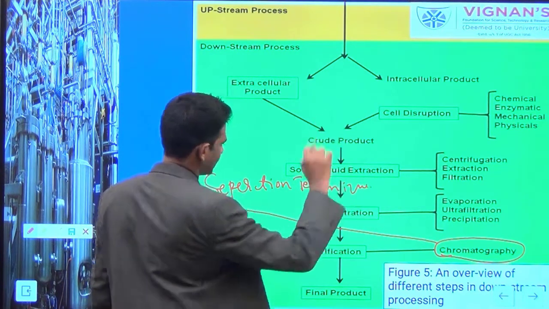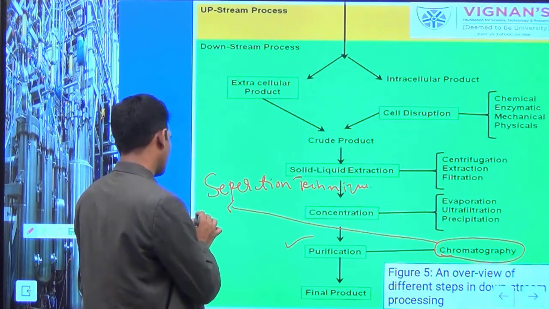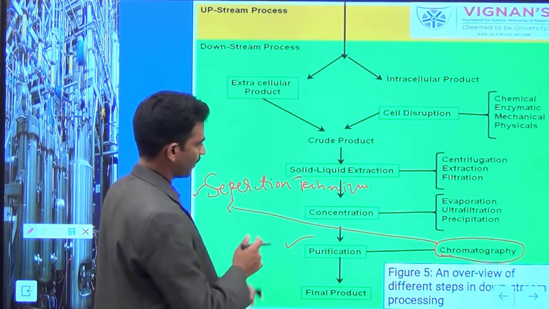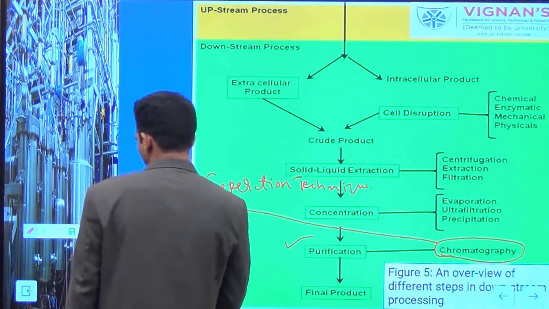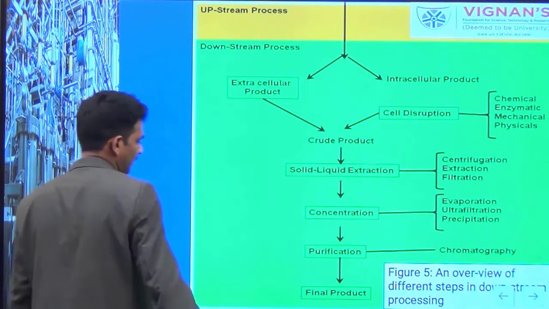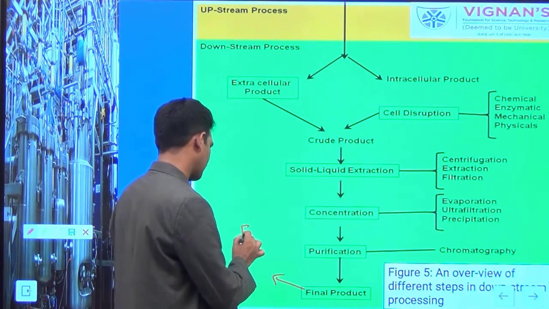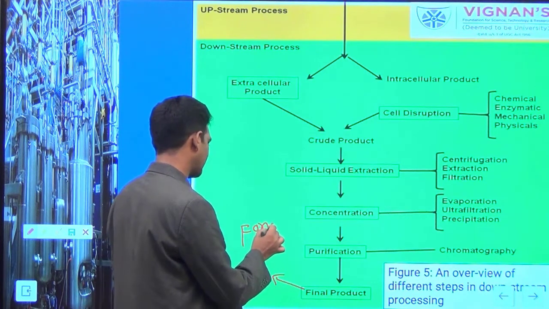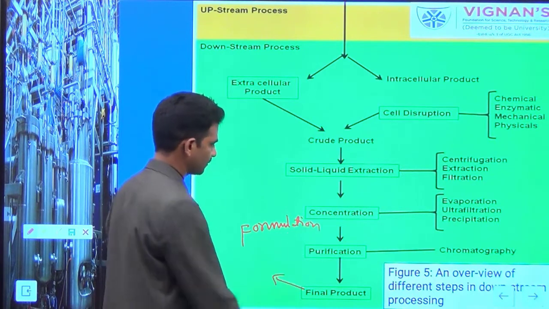This technique can be used for separation of your product, and impurities can be removed by applying chromatography methods. Your final product can then be subjected to formulation. After purification, your product must be formulated, the formulation stage.